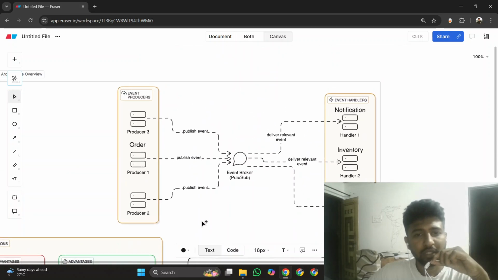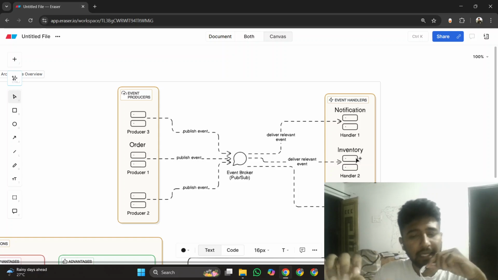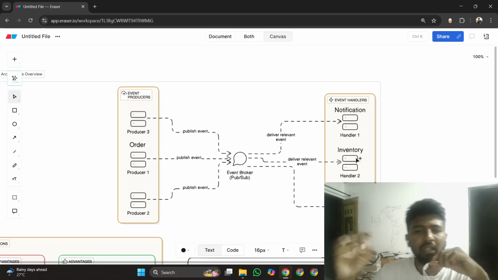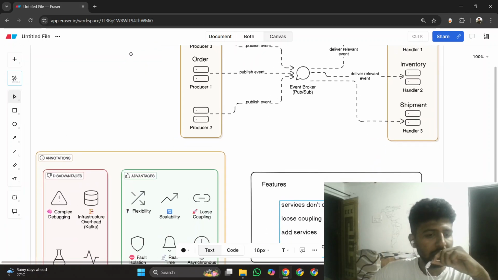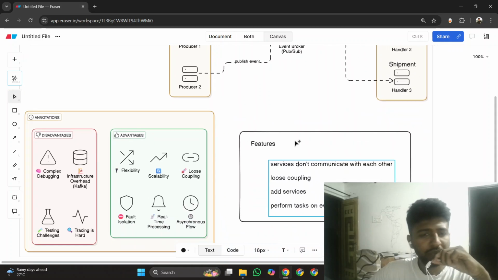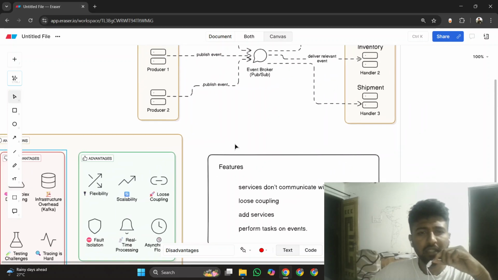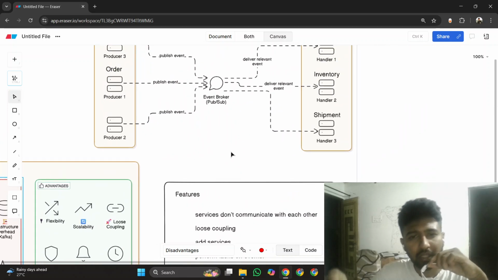So in this way, we have discussed the workflow of event-driven architecture, and how we implement that architecture in real life. Types of brokers like Apache Kafka and RabbitMQ, these are two great brokers. Then we have discussed features, advantages, disadvantages, and how a pub sub model works.